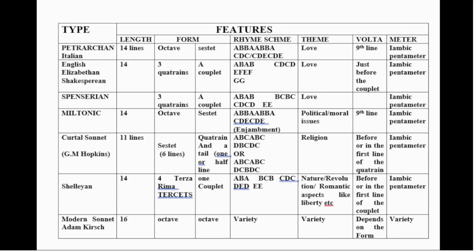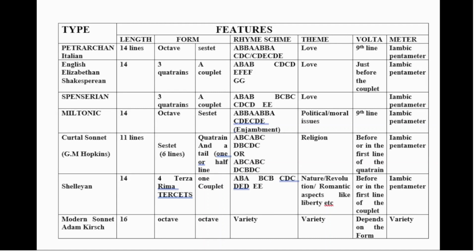Now come to the second major column and look carefully at the first subcolumn given under the title features. So the first subcolumn indicates the length or the size of the sonnet. Out of the 7 types which are mentioned in the table, 5 types have 14 lines, whereas curtal sonnet has 11 lines and modern sonnet has 16 lines. It means that curtal and modern sonnets are different from other traditional types of sonnet.